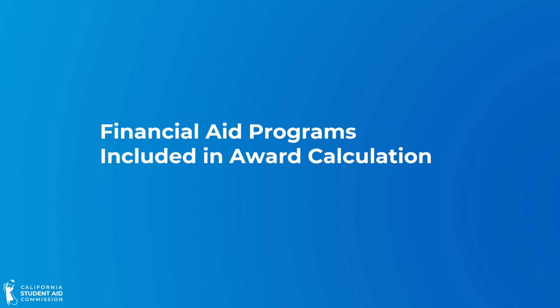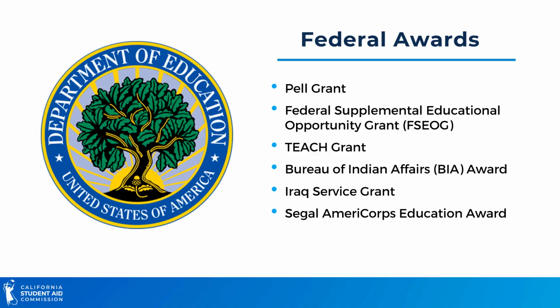Now that we have covered the basic MCS awarding formula, let's take a deep dive into which financial aid programs are included in the award calculation. Federal awards that must be reported include the Federal Pell Grant, the Federal Supplemental Educational Opportunity Grant, the Teach Grant, the Bureau of Indian Affairs Award, the Iraq Service Grant, and the AmeriCorps Education Award.